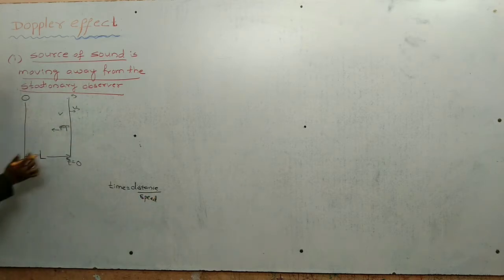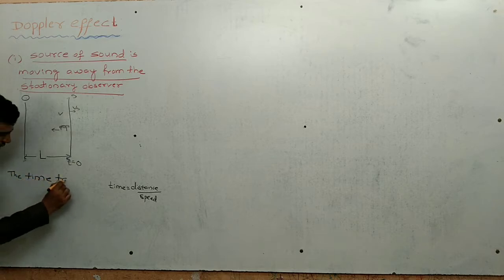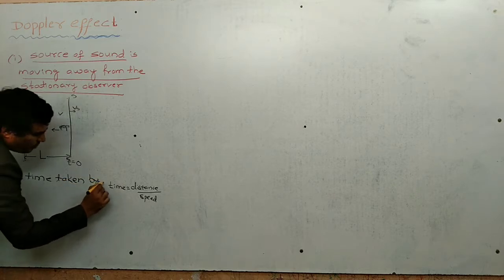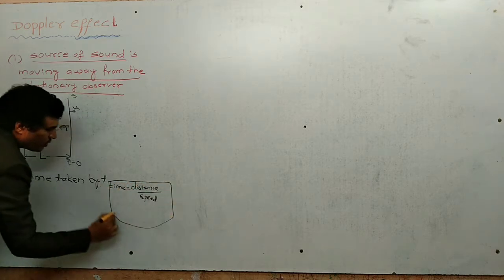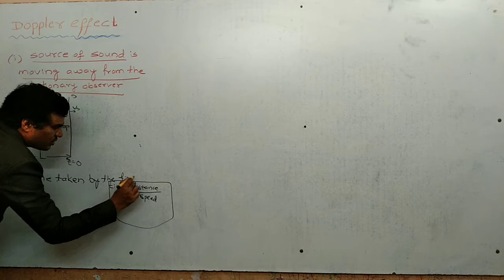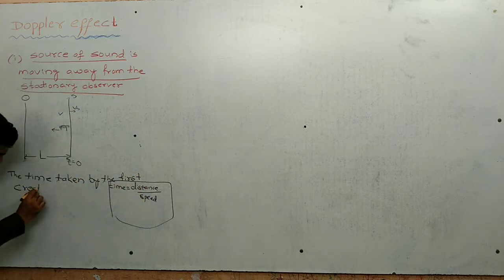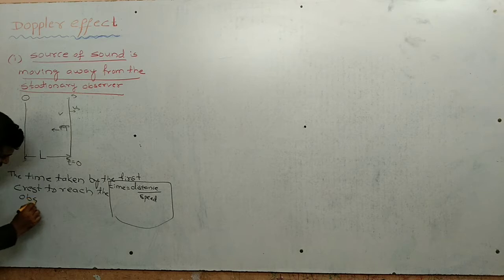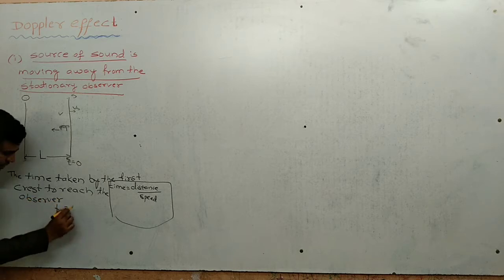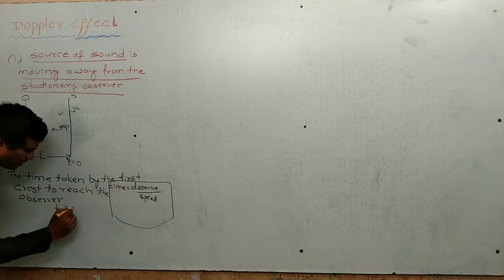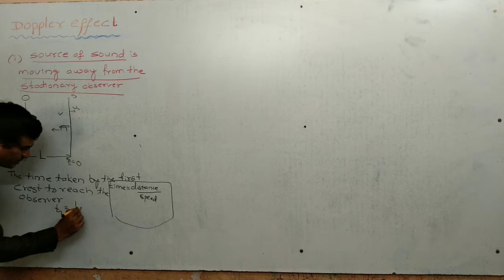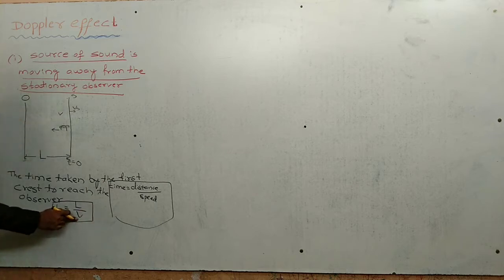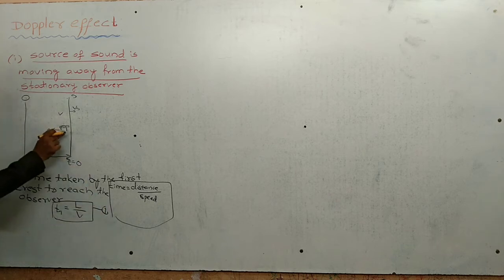So the time taken by the first crest to reach the observer is t1. t1 equals distance by speed, so distance L by speed V, where V is the velocity of the sound. It is the time taken by the first crest to reach the observer.